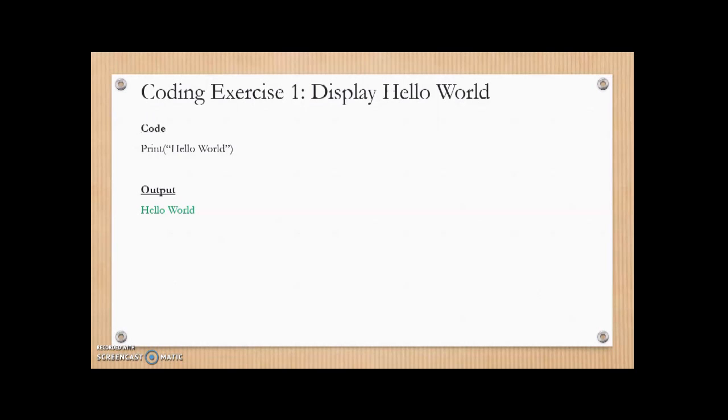Print is a command, and then in the print we put brackets, and also in double quotes, whatever string that we put is shown to the user. So we'll run this shortly.